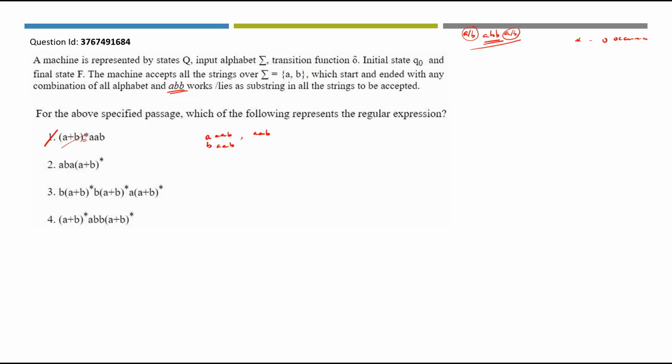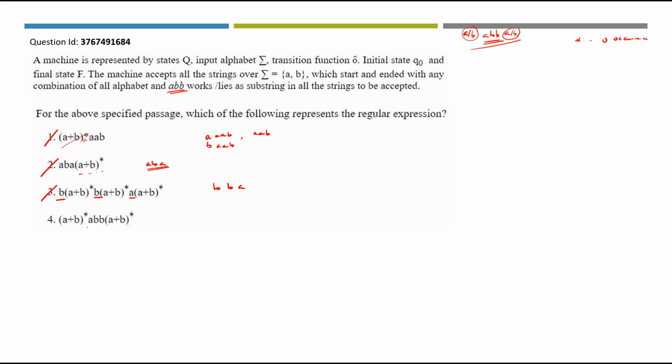What about ABA? This will have a fixed string ABA and any combination of A and B can occur here. Closure is given, so definitely this will be the minimum string that is available for this language. So this expression is also not the right answer. What about this particular expression? Take out all the closure expressions and only pick these alphabets here. We have B, B, A definitely, even when the closure completely gives empty. BBA pattern is not mentioned in the passage. So 3 is also not the answer.